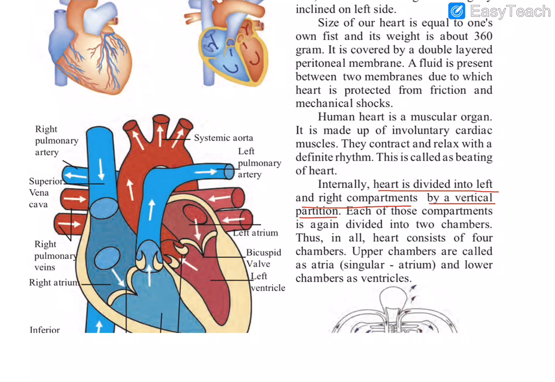Also the blood carrying vessels, that are the pulmonary artery and pulmonary vein, the superior vena cava, and the systemic aorta, you can see. Right pulmonary veins and left pulmonary artery. So these carry blood into and away from the heart. So these are the structures of the heart.